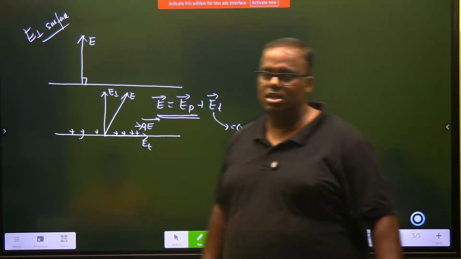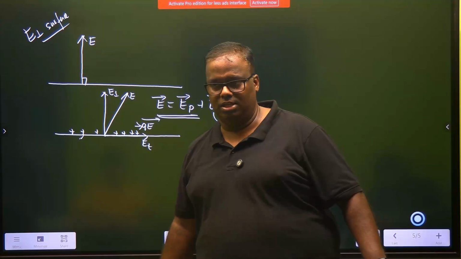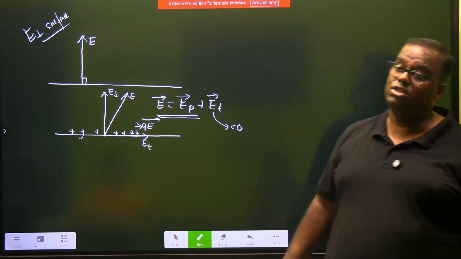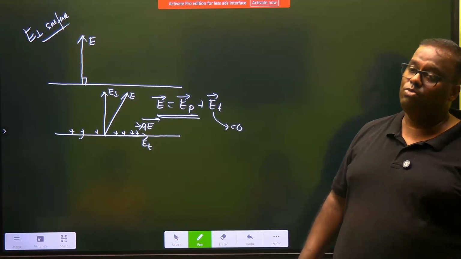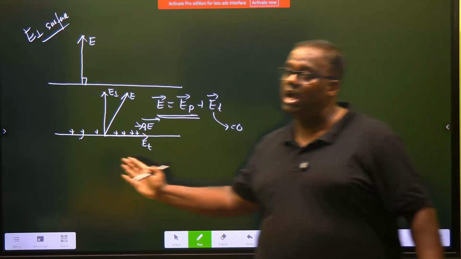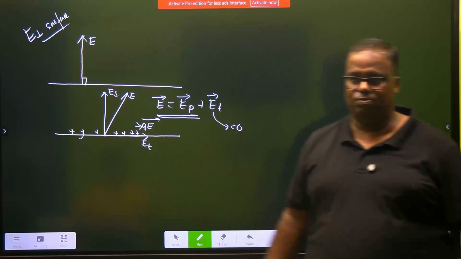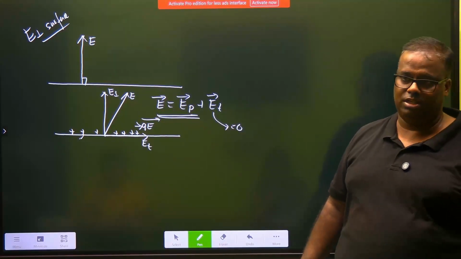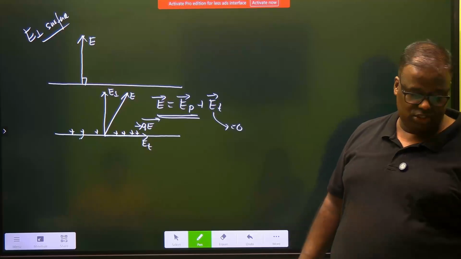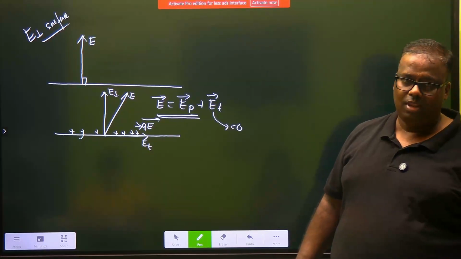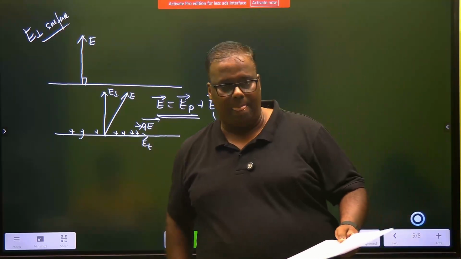Point 2 says, if you are a charged conductor, that means if you have charges on your surface, you can have only one type of electric field, and that field is perpendicular to the surface. You cannot have any other electric field. So there is no tangential component. Fine. Let's go to the third one.